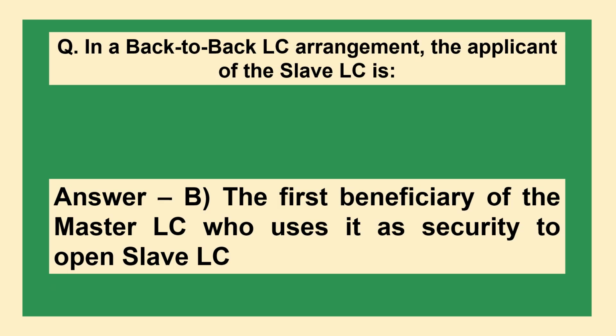The answer is option B. The first beneficiary of the master LC who uses it as security to open the slave LC.